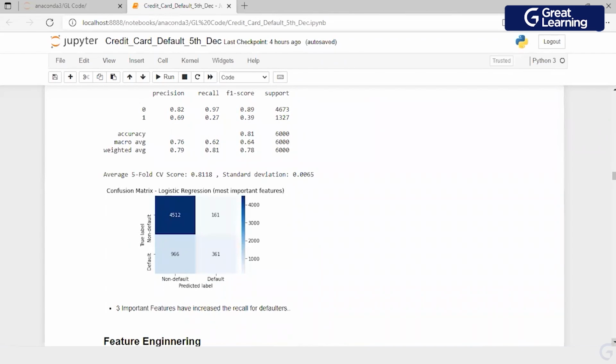So what am I trying to say? Whenever you are building a model, when you decide on one algorithm, you try to find out the best that algorithm can give you. Now, before I move on to feature engineering, I will use another algorithm and find out the best values I can get. Let's assume I'm using a decision tree, I try to find out the important features. Or if I'm using a random forest, it will tell me based on feature importance which are the best features. I will make a model and see, right?